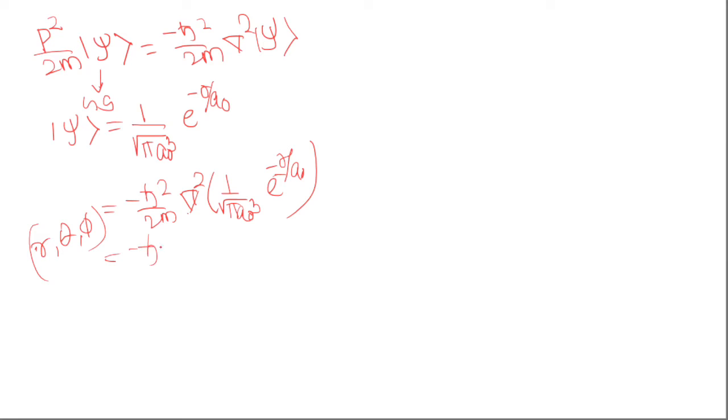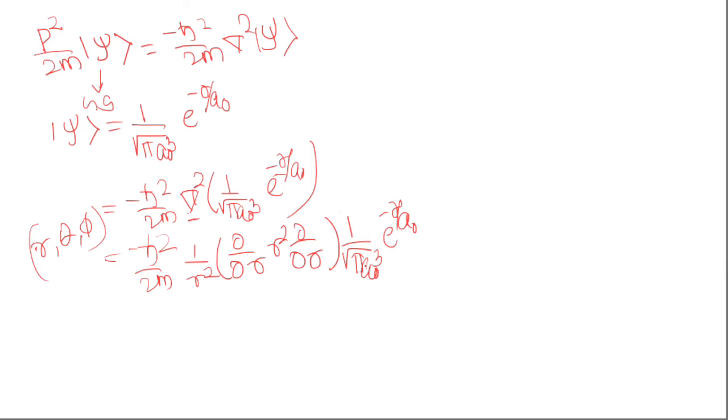So minus h cut square by 2m, and the Laplacian in terms of spherical coordinates will be 1 by r square del by del r of r square del by del r acting on psi. I am leaving this calculation for you. You can calculate this simple derivative with this wave function, and you will see this will not satisfy the eigenvalue equation. So we can say the psi here is not an eigenfunction of p square by 2m.